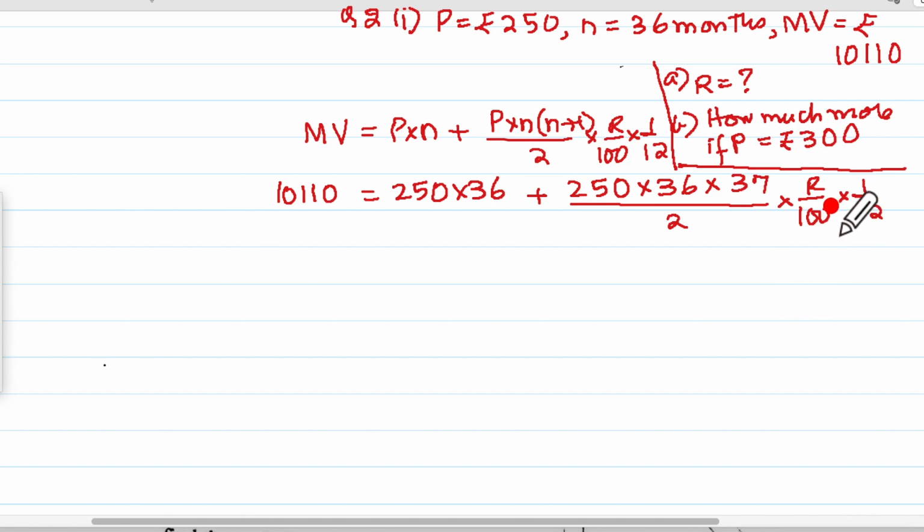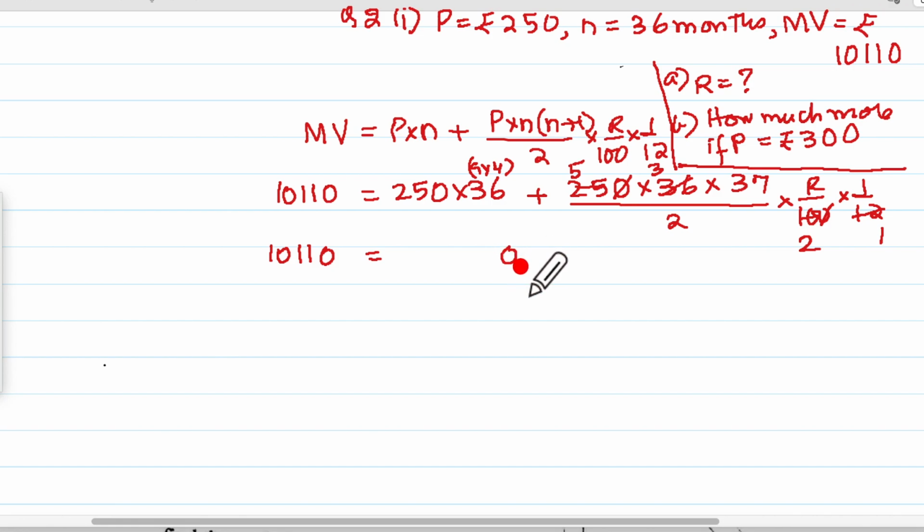Let us cancel these and let us have 5 5s and 5 2s, and let us have 2 1s and 2 3s. So we will have 10110 equal to, now this is going to be 9 into 4. This is my thinking step.